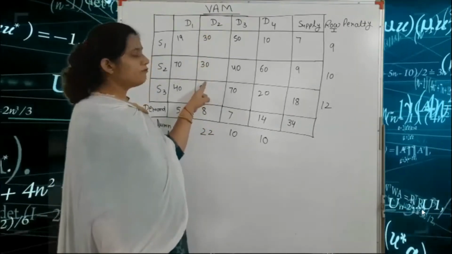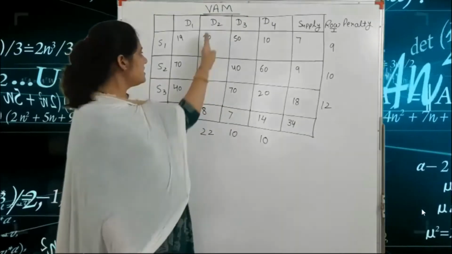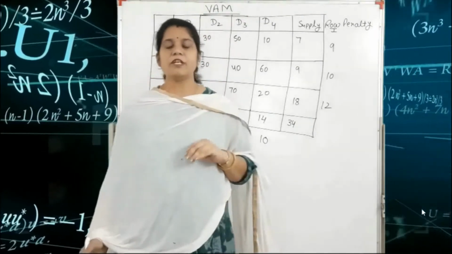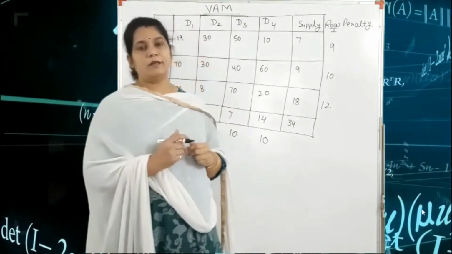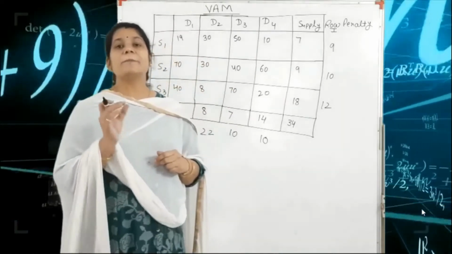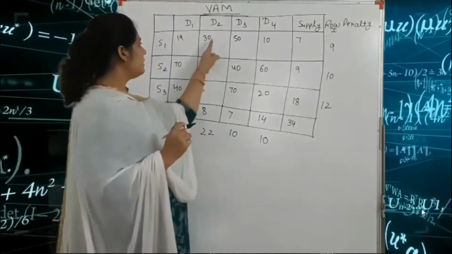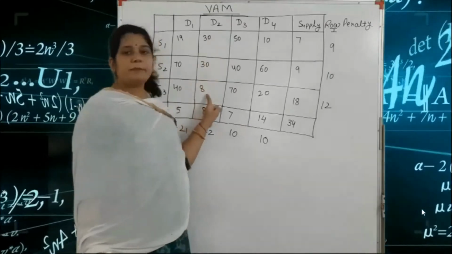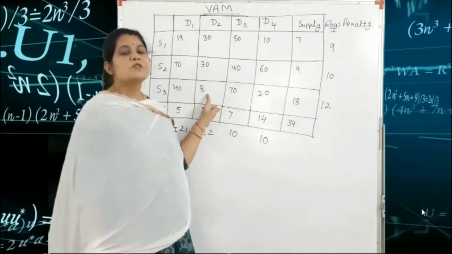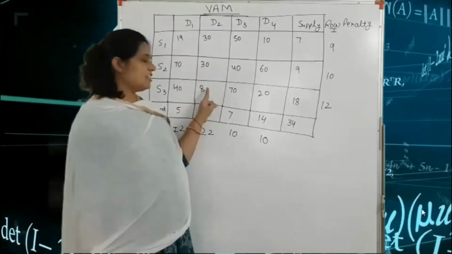So this confirms that our allocation is in the second column. In the second column, first we choose the minimum number. The minimum number is 8, obviously, so our allocation is in this cell.